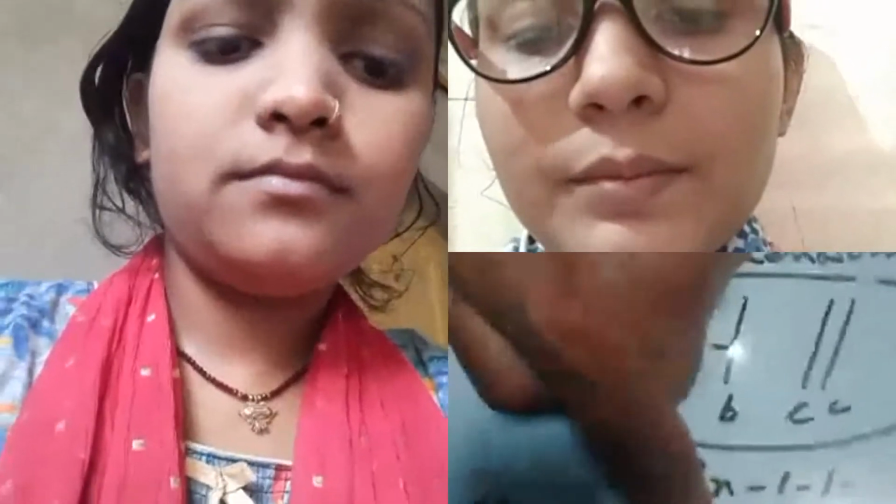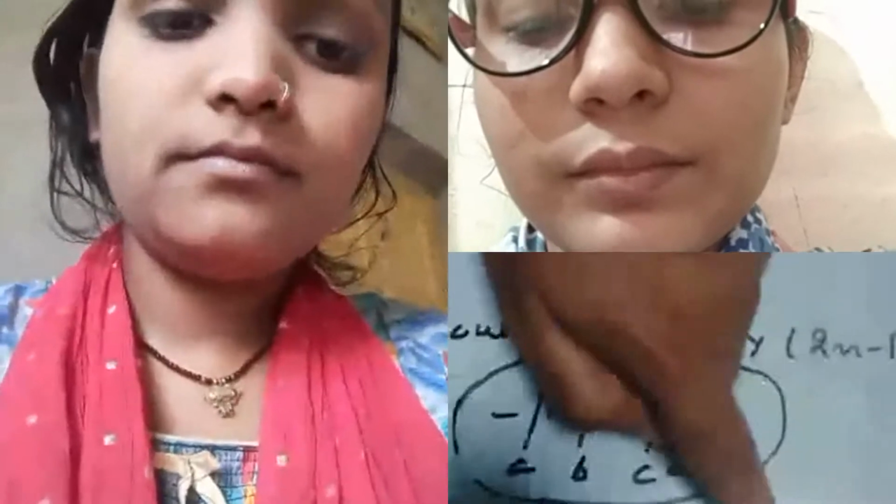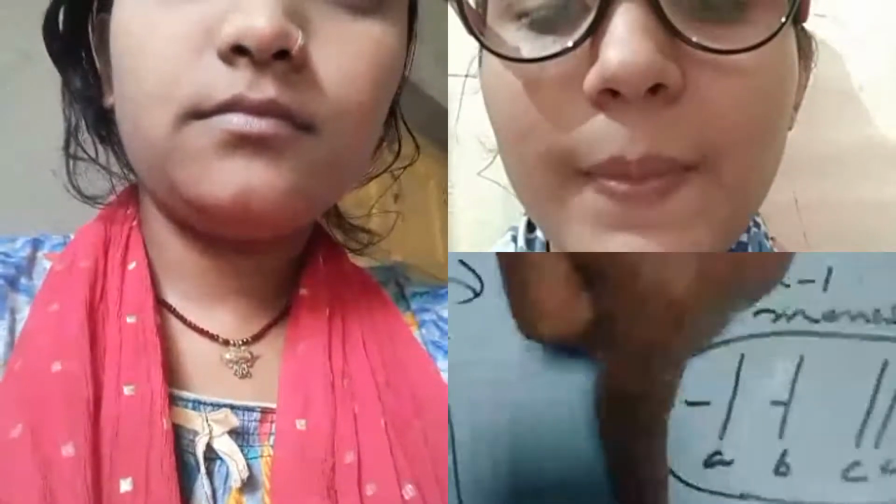The second pair has capital B, small b. The third pair has capital C, small c. But in case of the first pair, both the homologues, capital A and small a, have been lost. Therefore, the genomic formula has come to be 2n minus 2. And what is the term? Nullisomy. Null means 0. So the first pair has no chromosome. Therefore, the term nullisomy is used.